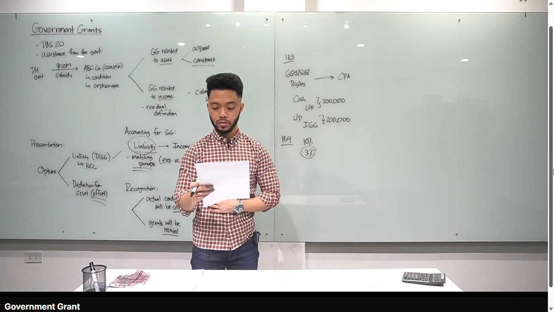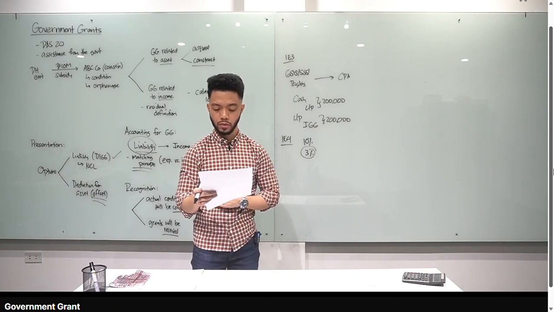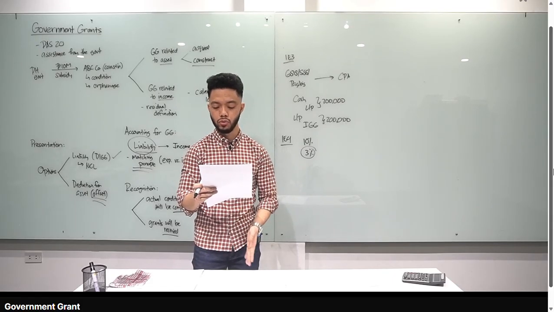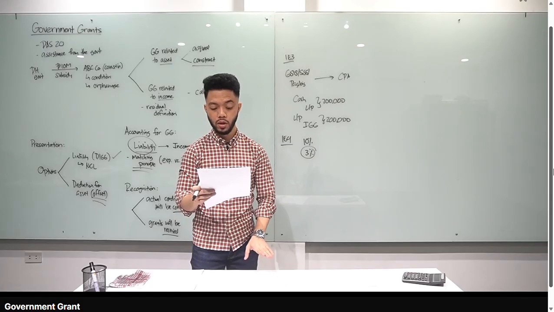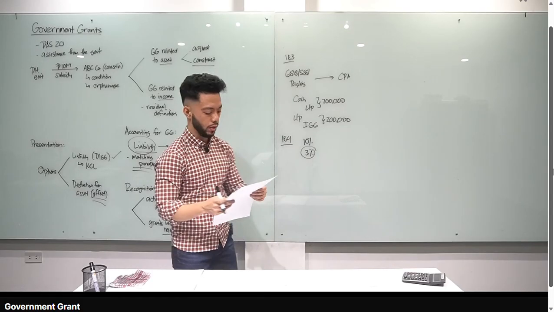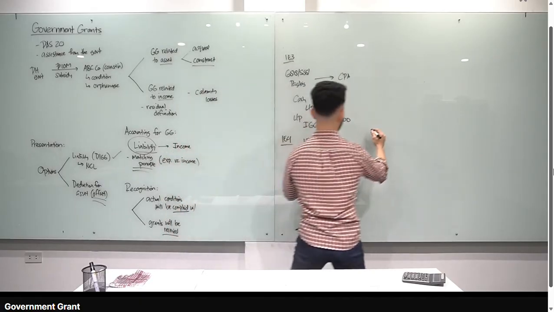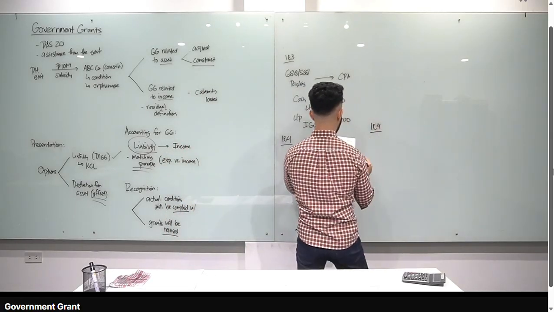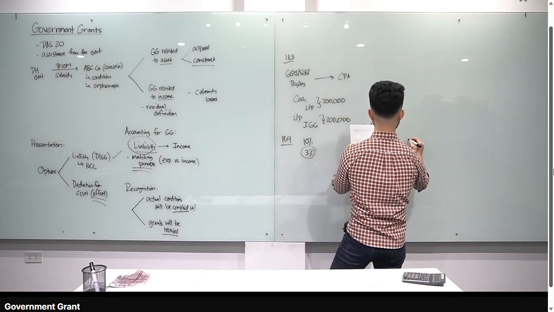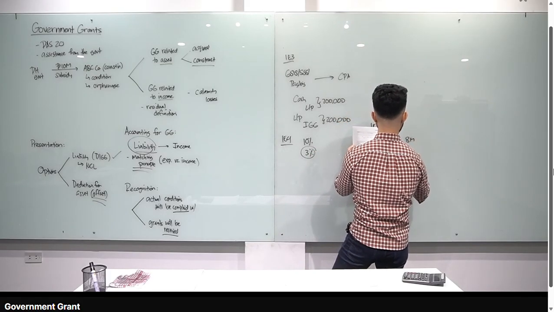BSA Company is provided a grant by a foreign government for the purpose of acquiring land for a building. The grant is zero interest, for 5 years, evidenced by a promissory note. The loan was granted on January 1, 2025 for 8 million. The market interest rate is 6% and the present value factor is 0.7473. Journal entry when the loan was provided: debit cash 8 million, credit loans payable 8 million.